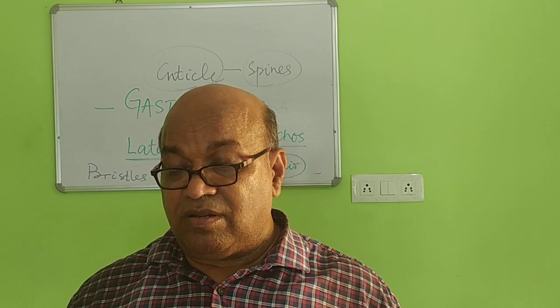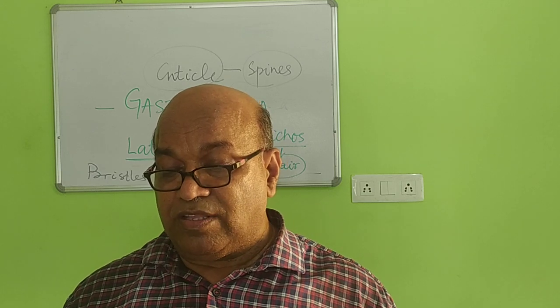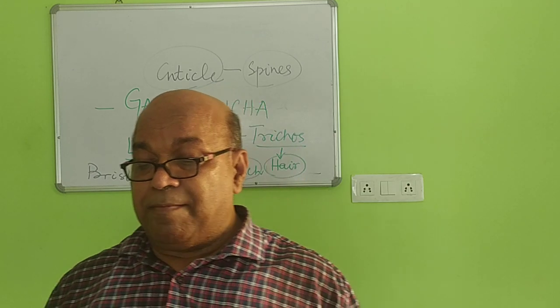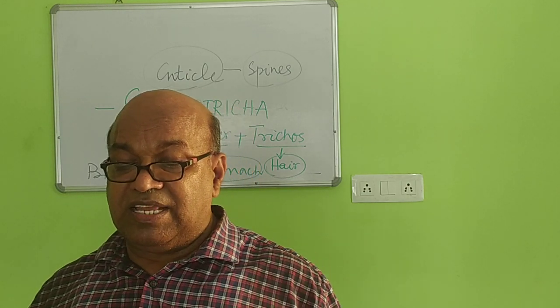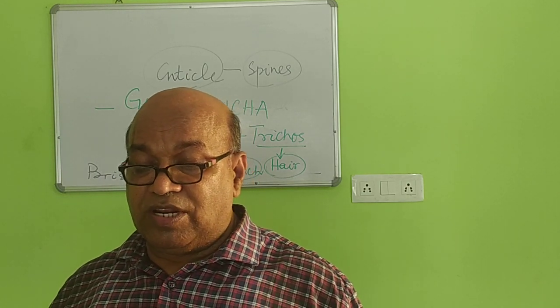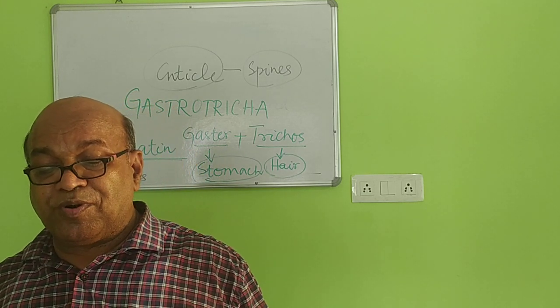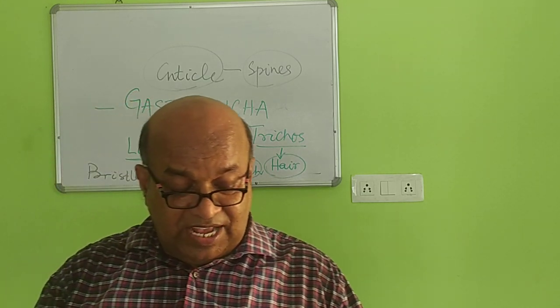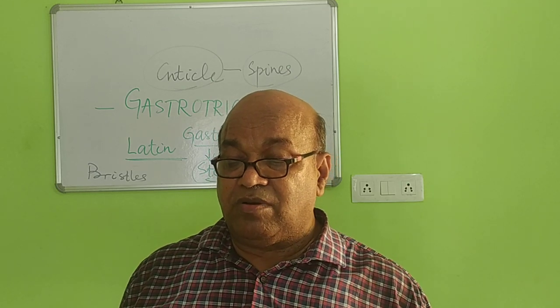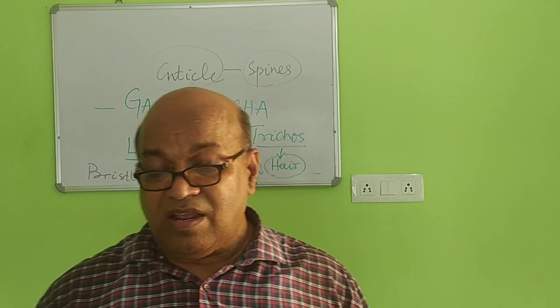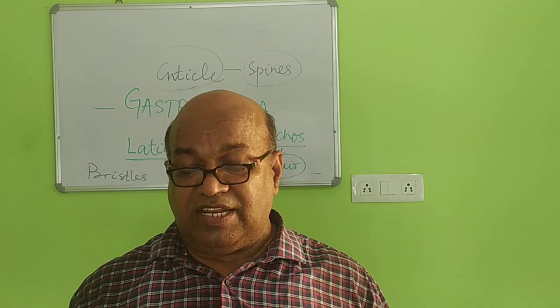The pharynx is triradiate and muscular. The excretory system has two protonephridia, which are the excretory organs of these animals. The nervous system has a saddle-shaped ganglion and two lateral nerves.